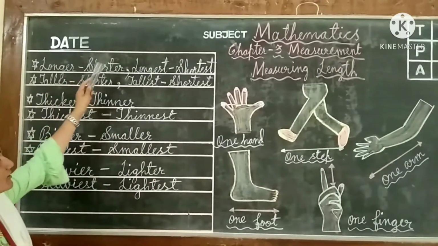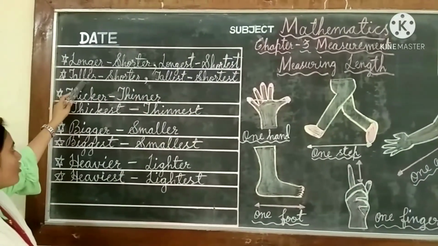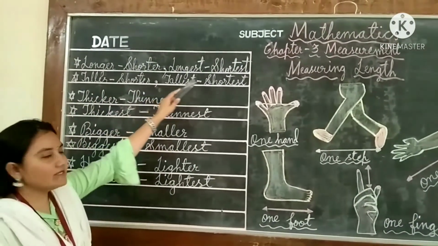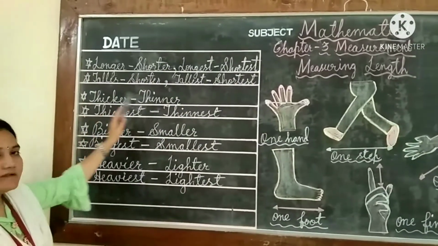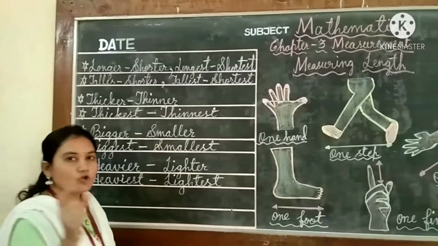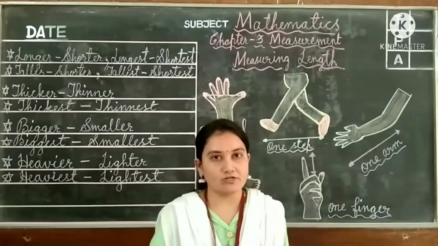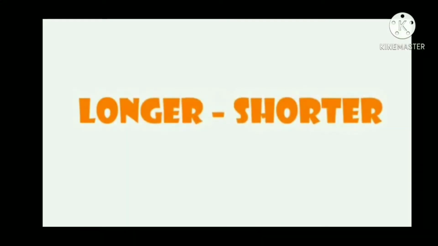Means longer, shorter, longest, shortest objects. Next, taller, shorter, tallest, shortest. Next, thicker, thinner, thickest and thinnest. In short video, you can identify all these objects, children. First one is longer, shorter.